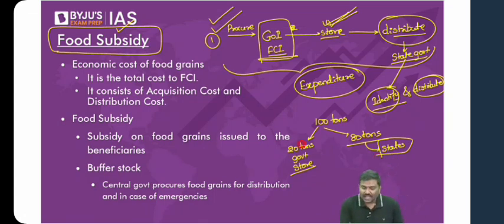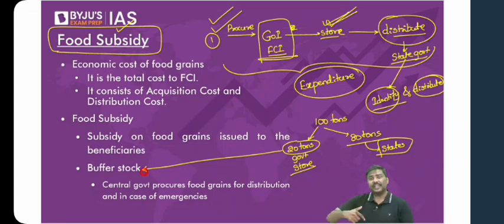Now this 20 tons, I'll simply call this a buffer stock. What is this idea of a buffer stock? Central government will purchase more food grains than what is actually required for distribution purposes. I'll repeat it again. Understand this. What is a buffer stock? Center will procure more than the required food grains. Whatever is required for distribution, more than that they will purchase and simply store them. Simply stock them. Why? What is the advantage here?